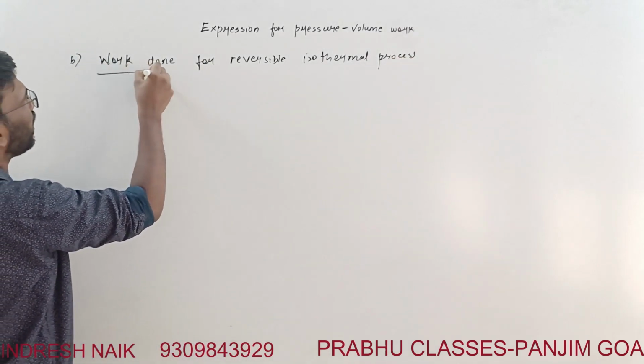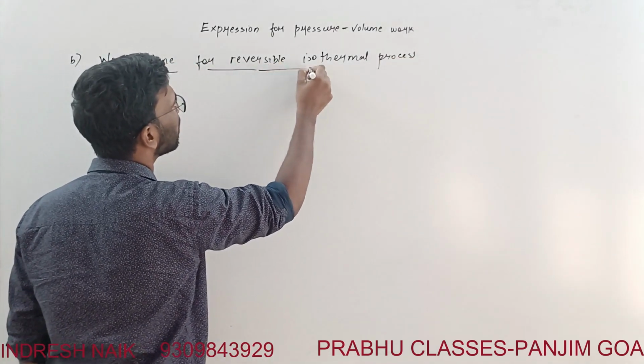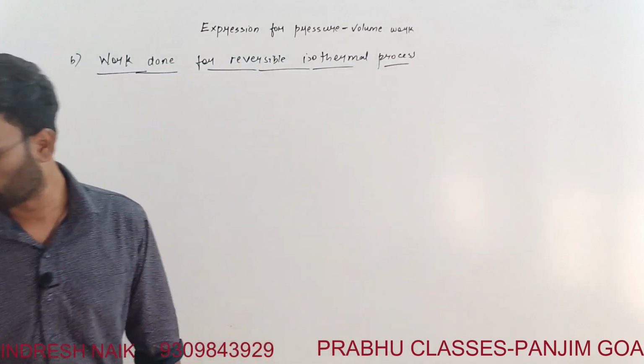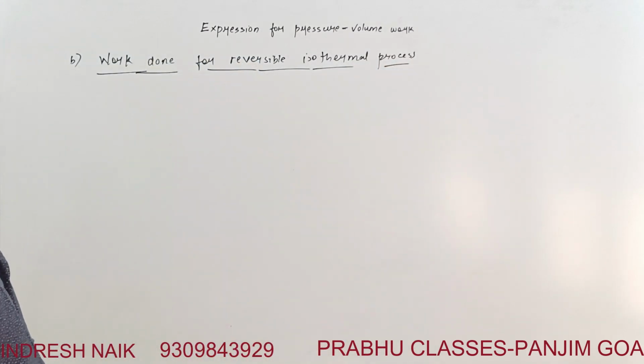You know that a reversible process is the process which takes place in a number of steps, right?